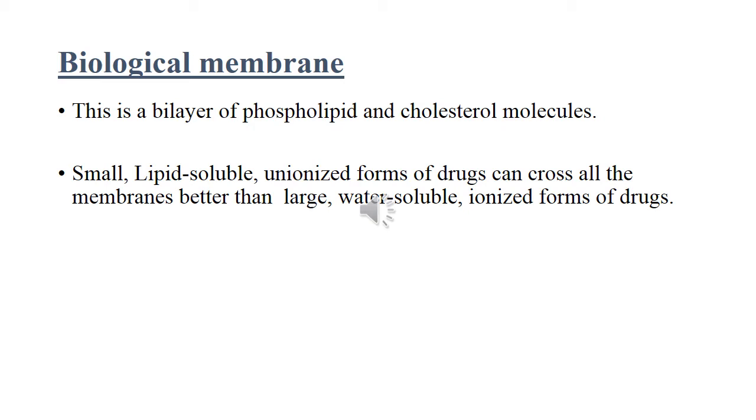Small molecules, lipid soluble and unionized forms of drugs cross all the membranes better than large water soluble or ionized forms of drugs. You should remember this point. Always the size of the drug molecule should be small, and these drugs should be lipid soluble and in unionized form. Then they are better absorbed than the large water soluble and ionized forms of the drugs.